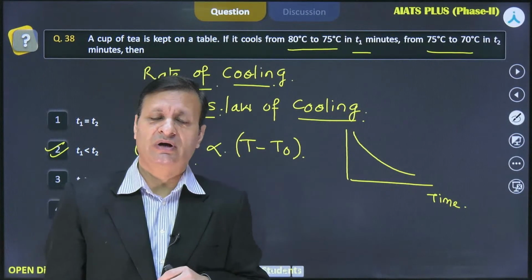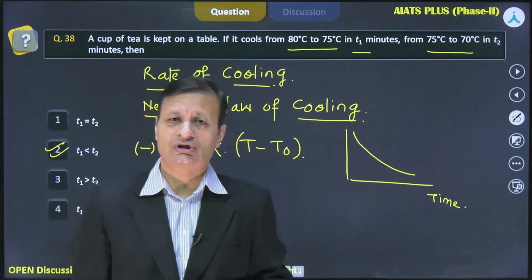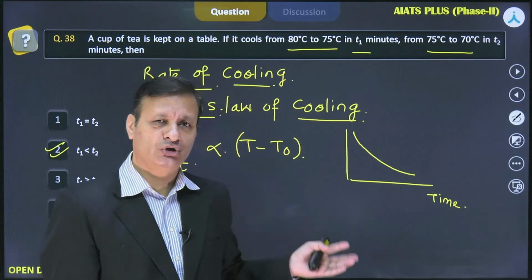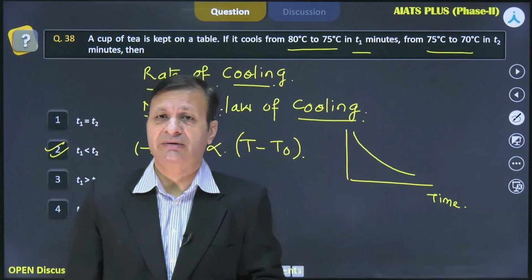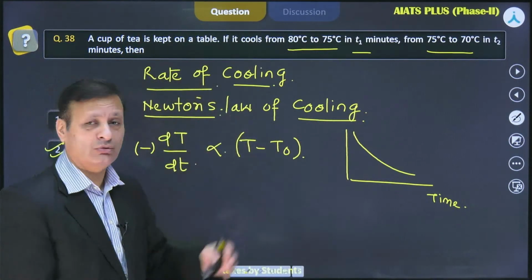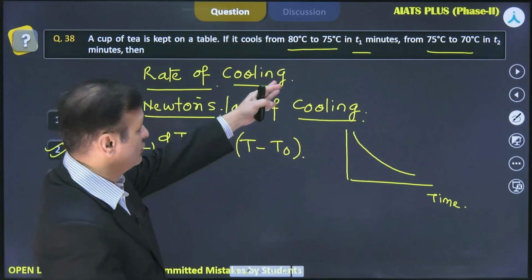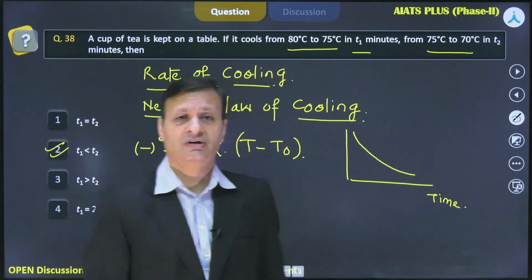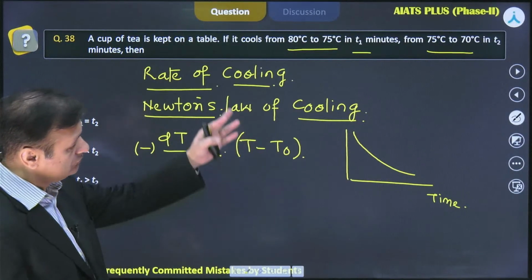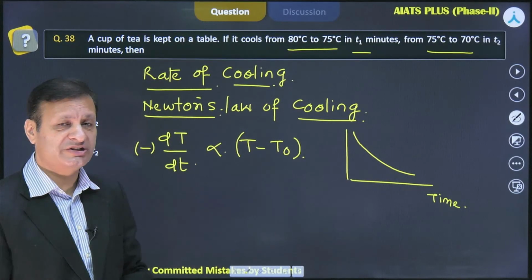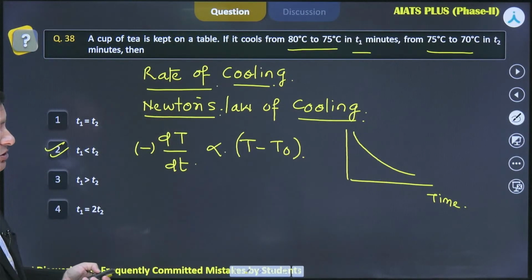And this area I would like to highlight, this is one of the important areas for your NEET part also, and you may have a numerical calculation. If I give you T1 and T2 and your surrounding temperature, then you may be asked to calculate any of the variables. If T1 is known to us, we may be asked to solve for T2 also, the actual time taken by the body to lower its temperature from 75 to 70. So this is the concept.